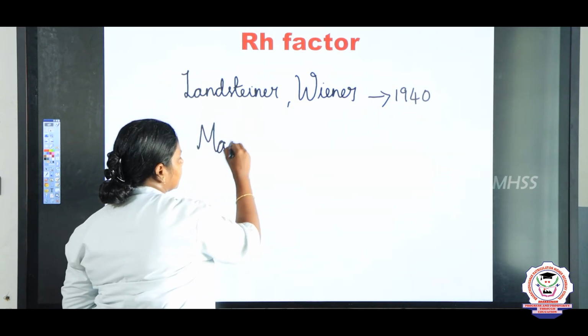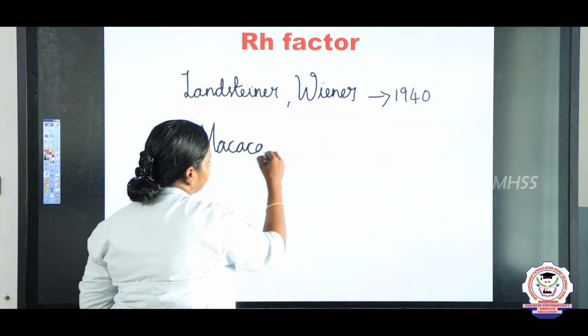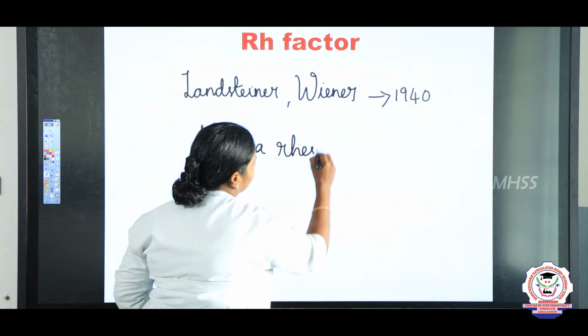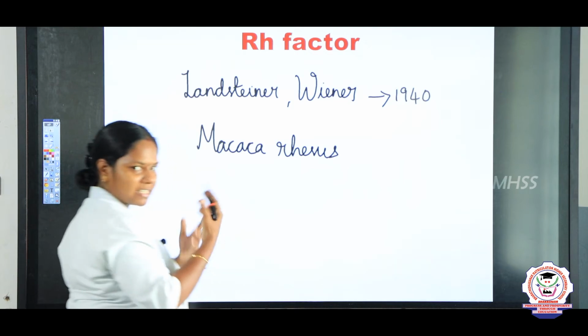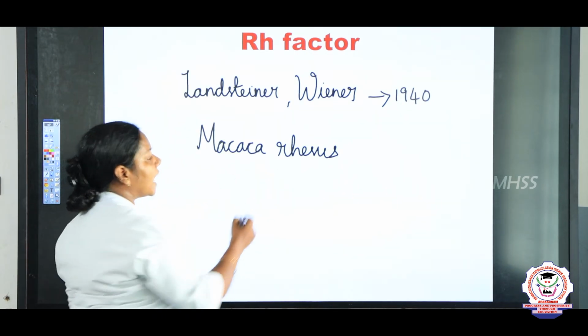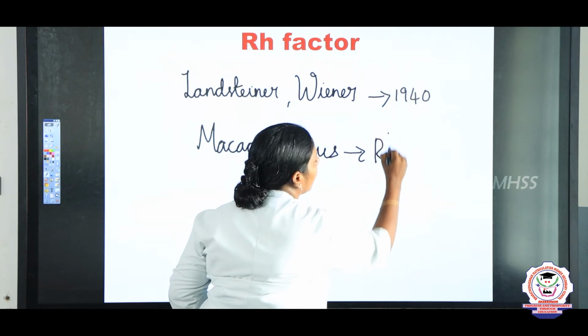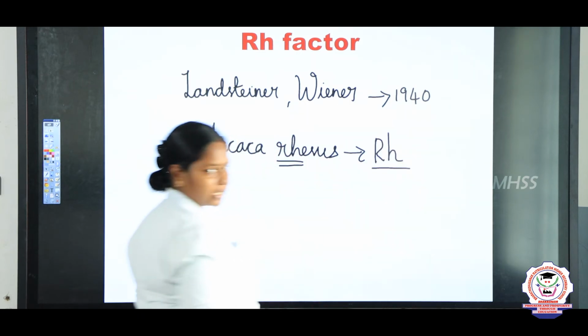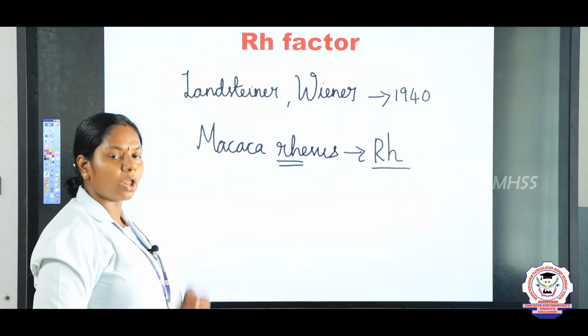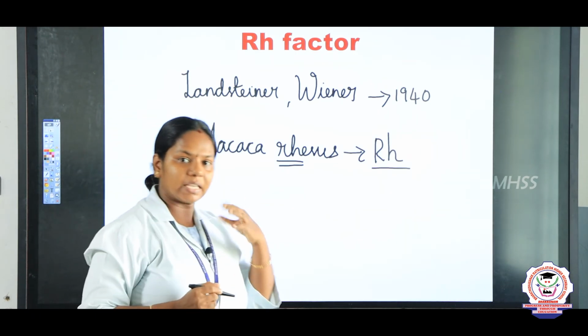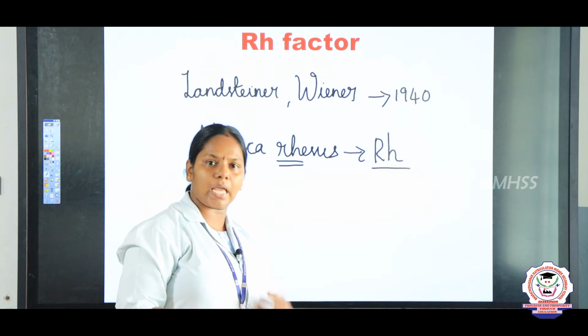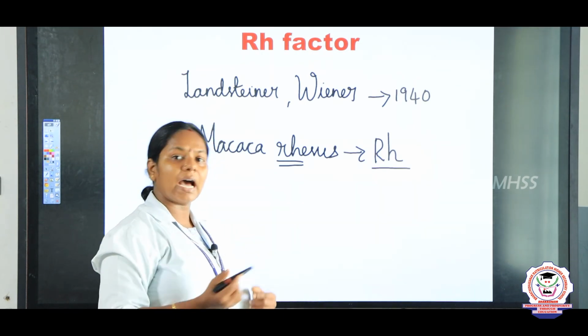Macaca rhesus. So, this is the monkey's name, and our ancestors are the monkeys. From this they derived the word RH factor. Some blood groups, along with the antigen A, antigen B or antigen AB, possess an additional